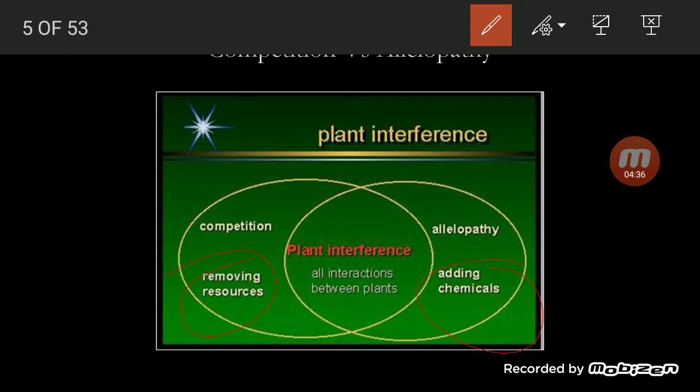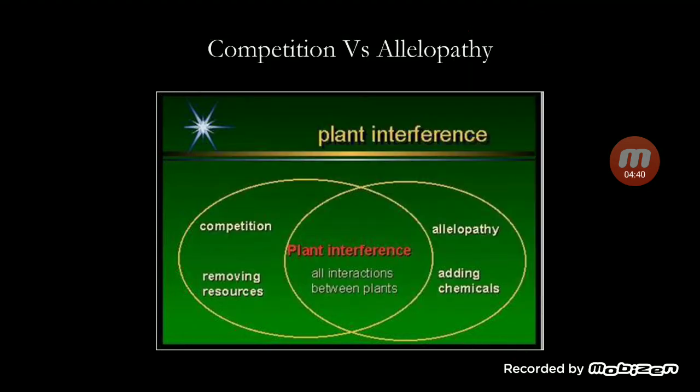So, we should not say that the reduction in crop yield is because of crop-weed competition; it is always because of crop-weed interference. This word should be used instead of competition, because not only is competition happening, but the allelopathic character is also happening, which is reducing the yield of the crop.